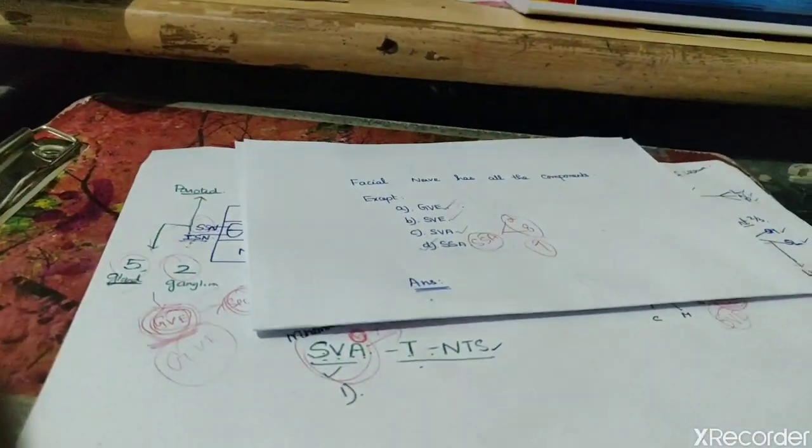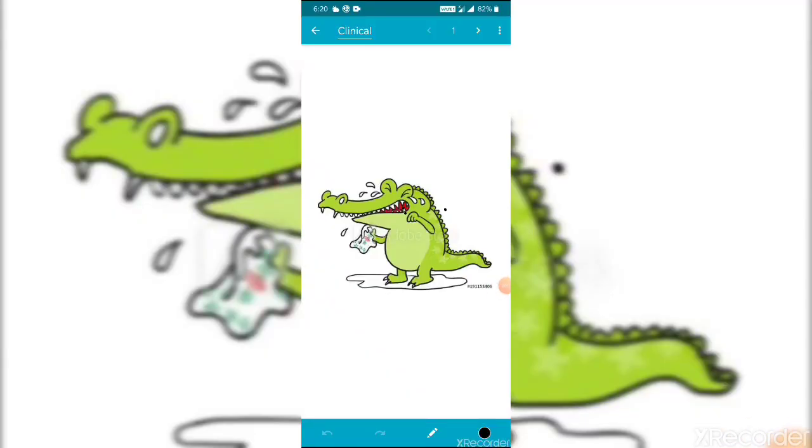Come on, guys. Let's move on to the clinical aspects of the facial nerve. First, pain.